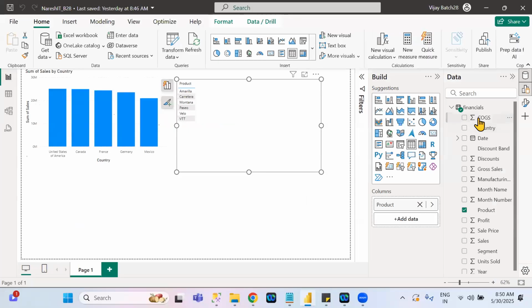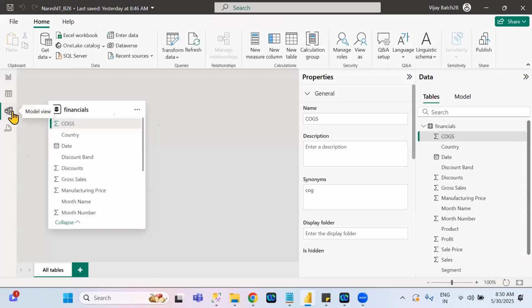Now you can understand clearly enough. Any doubts in this one? Okay. So this is how we can hide or unhide a column in any data set. Understand clearly? Okay. Next one, refresh all the things.